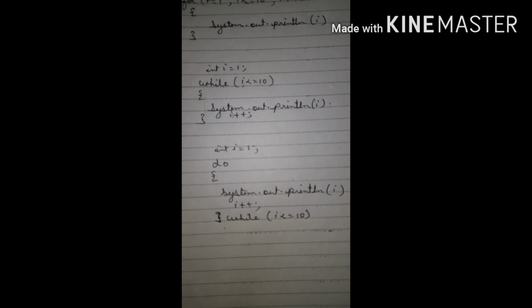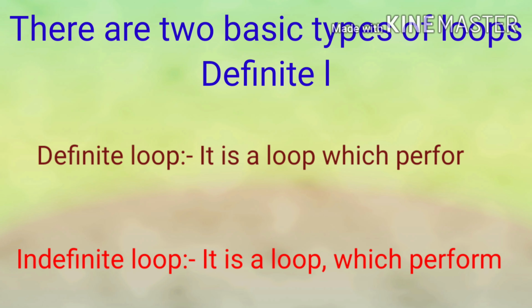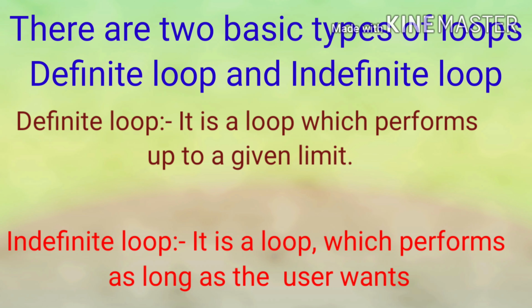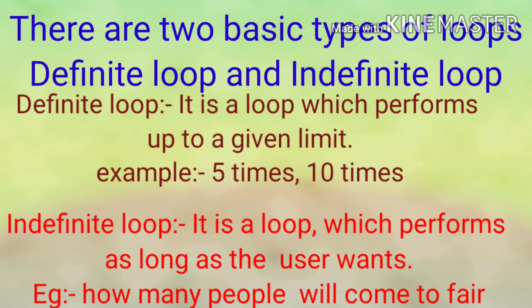and then it will come out of the loop. There are two basic types of loop: definite loop and indefinite loop. A definite loop is a loop which performs up to a given limit, meaning we know how many times the particular task will be repeated: 5 times, 10 times or 20 times. And an indefinite loop is a loop which performs as long as the user wants. So here we don't know how many times the loop will move.